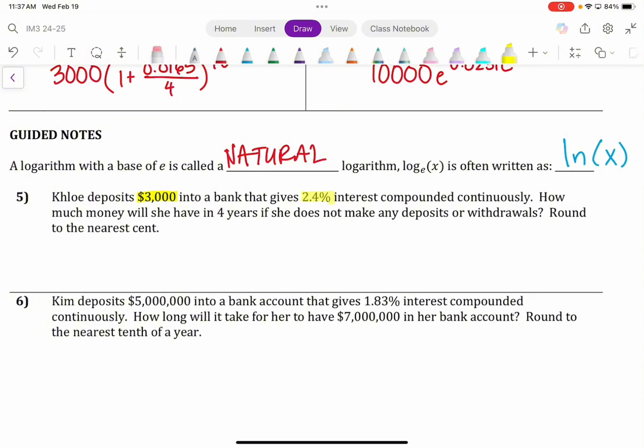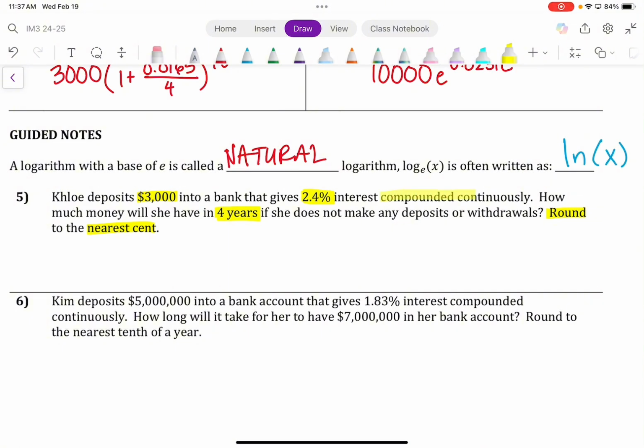So 2.4% interest. There should be a few more things here that we should highlight, other important aspects of this. So Eric, let me hear from Eric. 4 years, so that will be the timestamp of 4 years. And I believe there's still more. There's two more things that we should be able to highlight from this. Will, give me another thing, please. Round to the nearest cent. And finally, we're missing just one last thing. David, let's see if you can catch this.